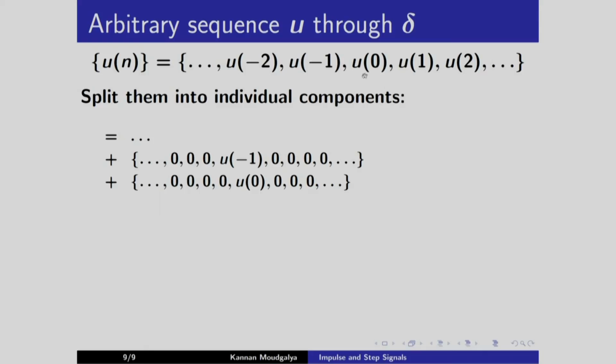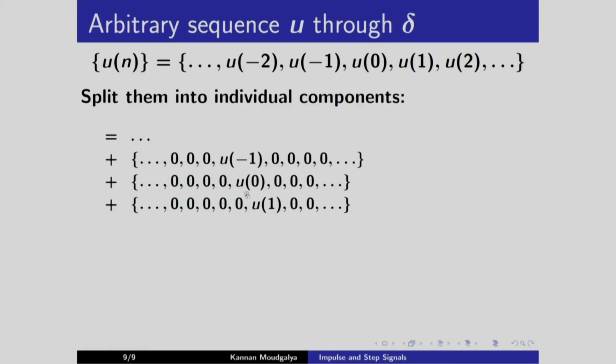For u of 0, you take everything else 0 except at this location, which is shifted by 1 from here. Similarly, for u of 1, I do the same thing, I shift it by 1 and I write this. So, each of these is a doubly infinite sequence, but with only one non-zero entry.